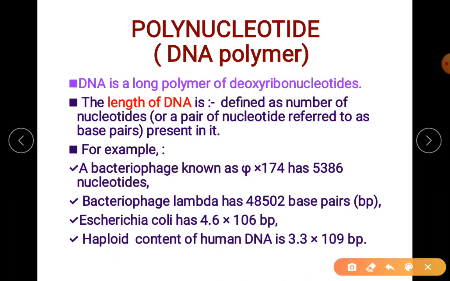For micro, we represent 10 to the power 6. And then in case of haploid content of human DNA, 3.3 into 10 to the power 9 nano base pairs. Okay, so this is the nano value.